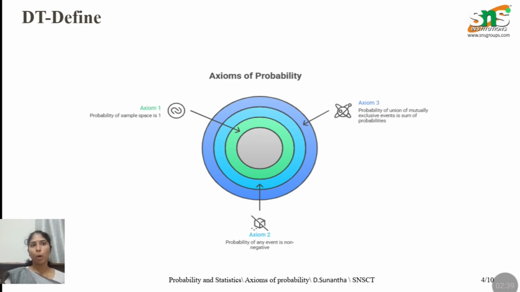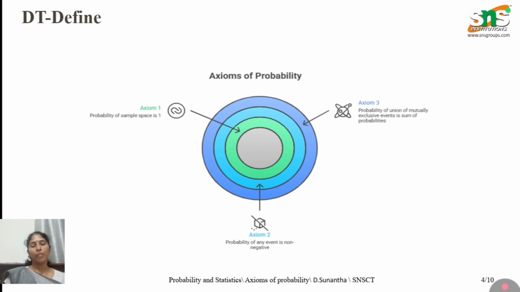The first one is probability of sample space. The sample space will be denoted by capital S. So therefore P of S will be equal to 1. That will be our first axiom. Second axiom is the probability of any event is non-negative, which implies that there will be no negative probabilities. Next, the third axiom will be the probability of union of mutually exclusive events is the sum of probabilities.